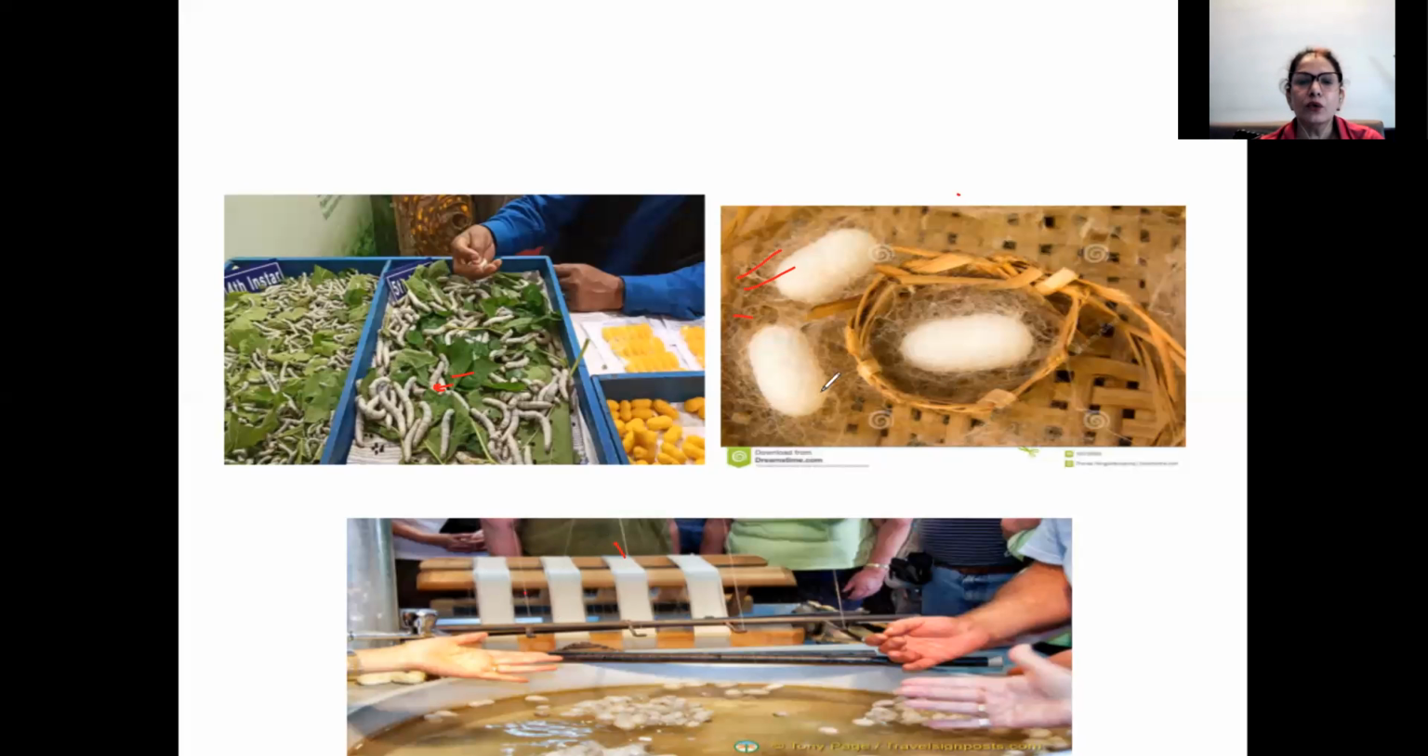When you see the cocoon, it is white. The silk is white in color. But then we see a number of colors, right? So again, dyeing is done for these silk threads. So this is how silk is obtained from the fiber, from the silk moth. So the silk moth gives the silk.